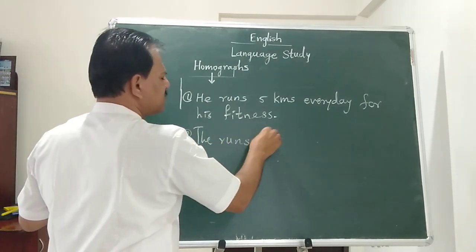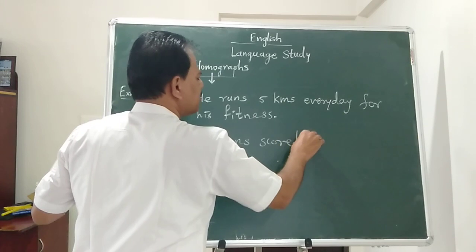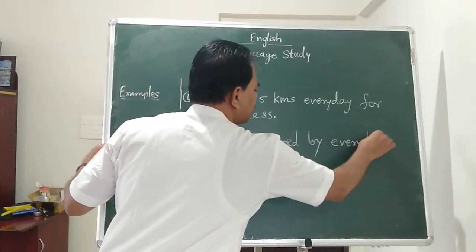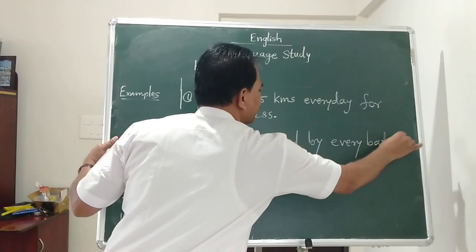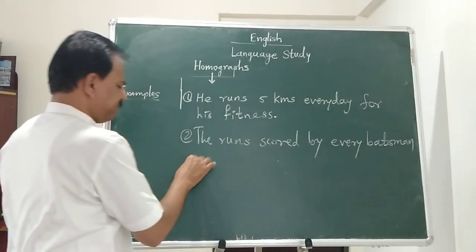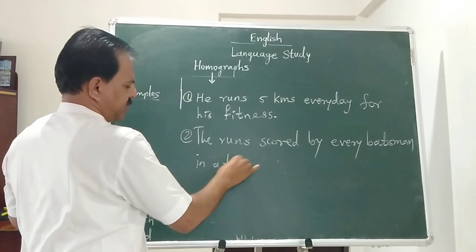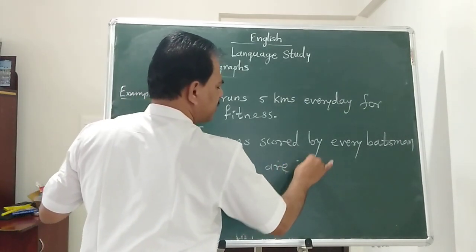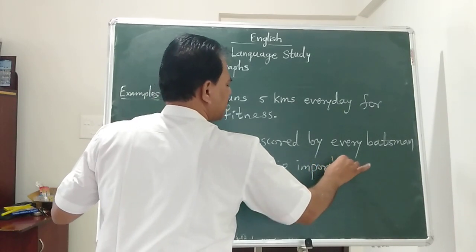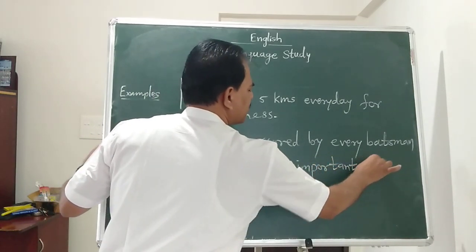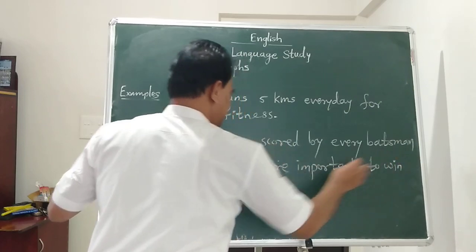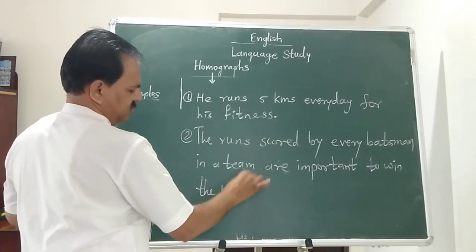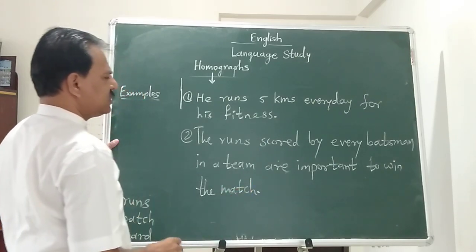The runs scored by every batsman in a team are important to win the match.